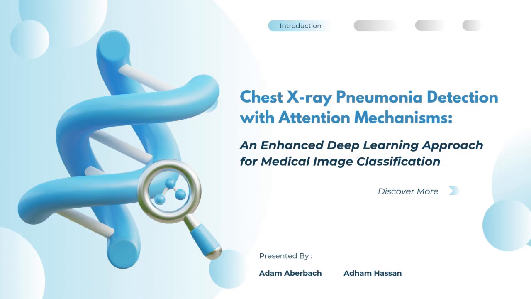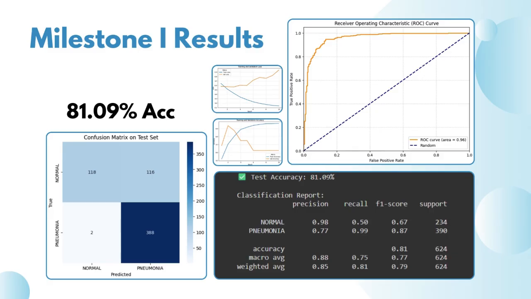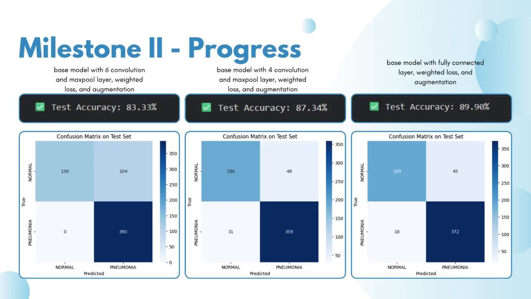So now we're moving on to our results. For milestone one, we achieved an accuracy of 81%, which is still higher than the doctors' accuracy of 70 to 80%. However, we had a really poor recall for the normal class. But since this is a medical case, overdiagnosing pneumonia isn't that huge of a problem. However, we tried to fix the model to not just remember the pneumonia class, but to also really learn how to identify pneumonia in patients.